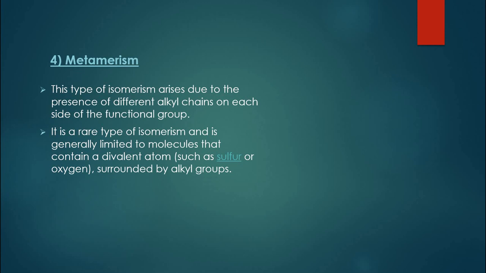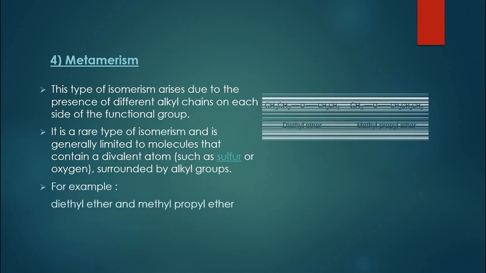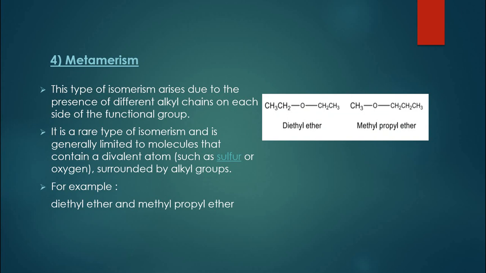This is a very rare type of isomerism, and it is limited to those molecules that can have a divalent atom such as sulfur or oxygen that can be attached to two different alkyl groups that are surrounding it. For example, diethyl ether and methyl propyl ether are examples.